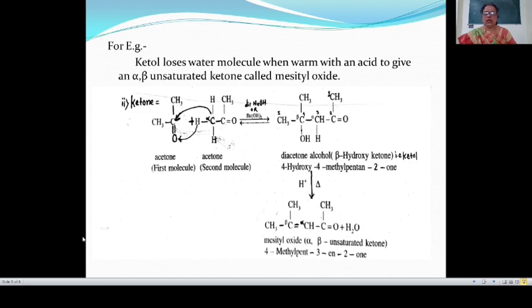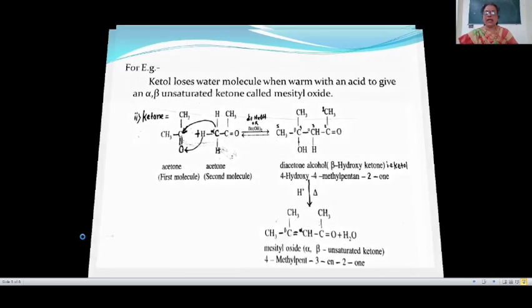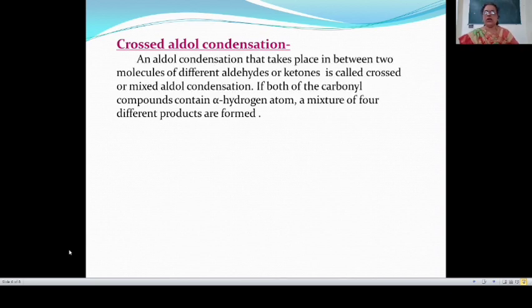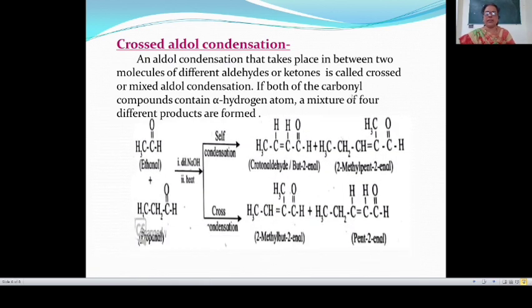Next, let us see the crossed aldol condensation reaction. In crossed aldol condensation, the reaction takes place between two molecules of different aldehydes or ketones, and is called crossed or mixed aldol condensation. If both of the carbonyl compounds contain alpha hydrogen atoms, a mixture of 4 different products is formed: product number 1, 2, 3 and 4.